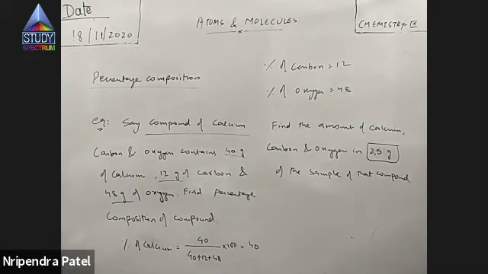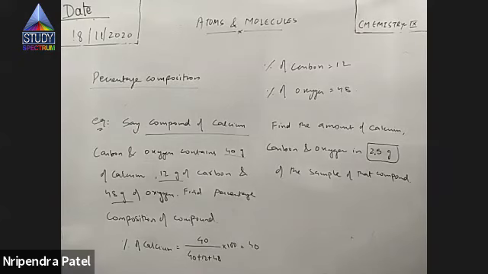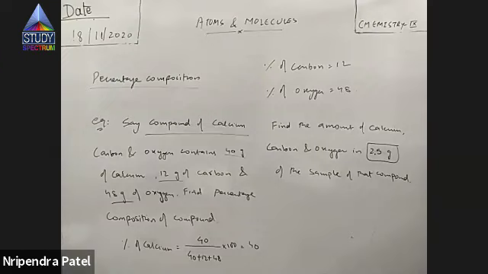Yes, sir. So you have to calculate the amount of carbon, oxygen, and calcium in 2.5 gram of the sample of that compound. Sir, there is 0 gram of carbon. 0 gram means nothing is there. Yes, sir. 2.5 gram will contain something.